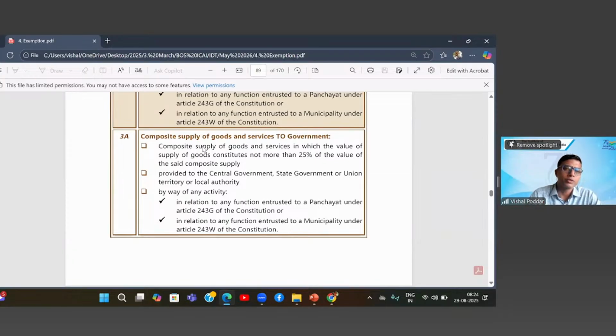But since we want to give it for service only, they have restricted the value of goods. What is the restriction? The value or component of goods should not be more than 25%. So where it is not more than 25%, you still continue to enjoy this exemption. That is why entry 3A has been brought in. I hope you all understood this particular point. Correct?